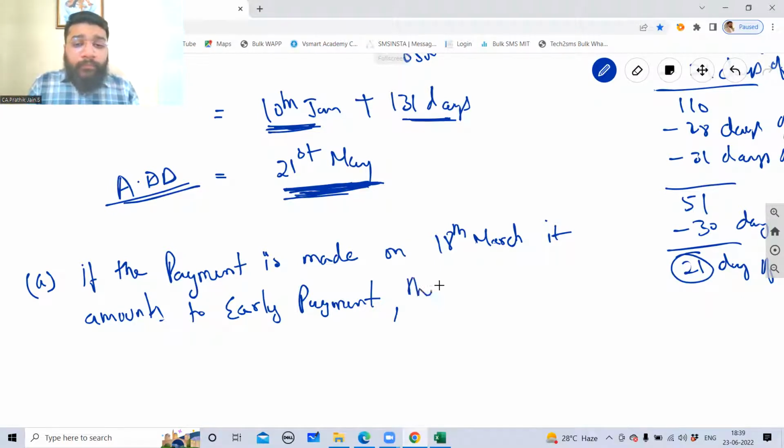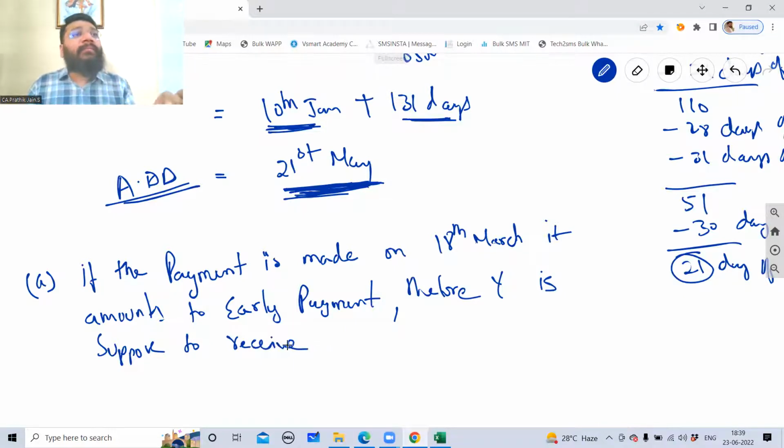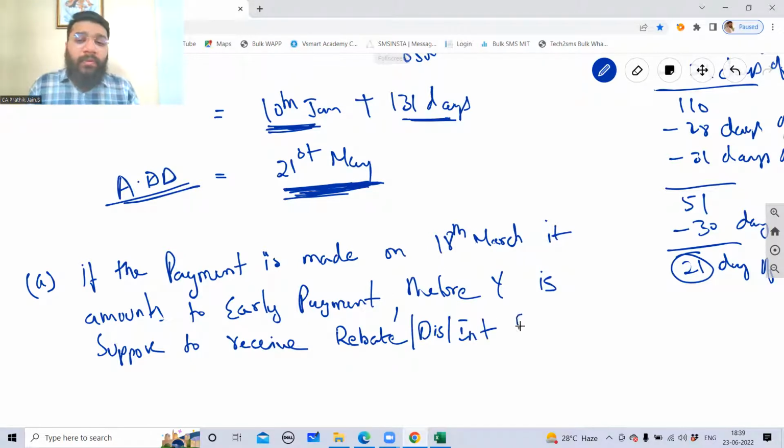Therefore, Y is supposed to receive a rebate or a cash discount for early payment. We can say a rebate or discount or interest for early payment. Does it sound good?